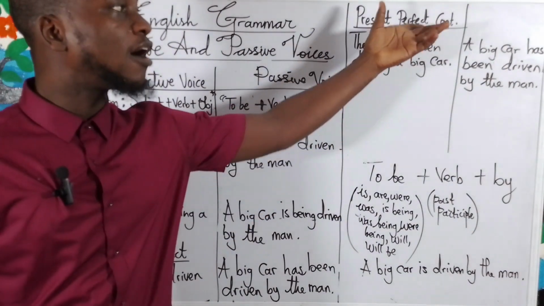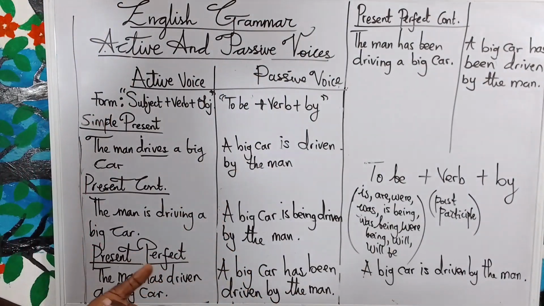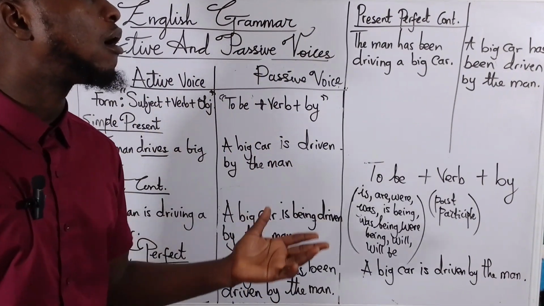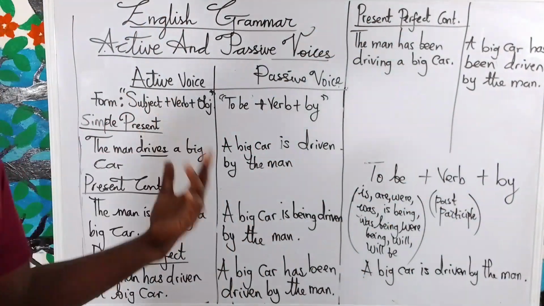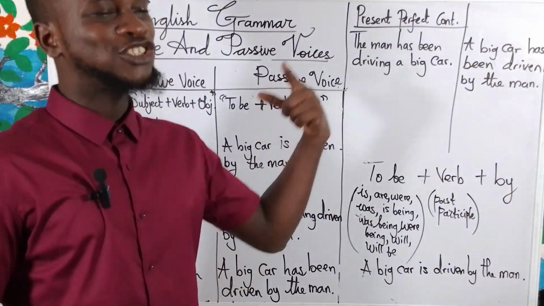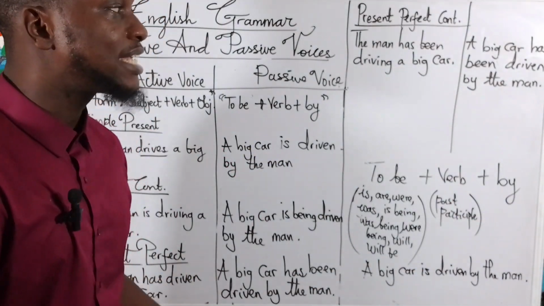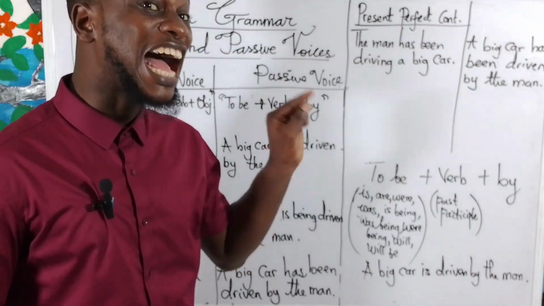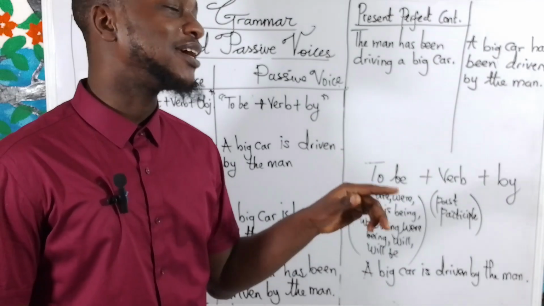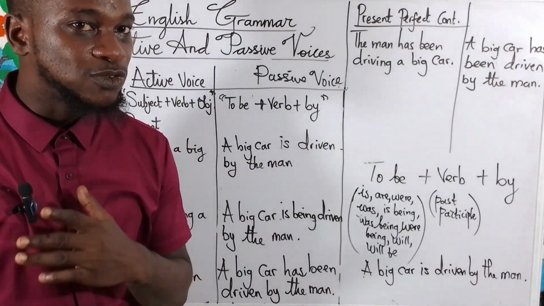So in past perfect continuous tense, you can say the man had been driving a big car. The man had been driving a big car. So in passive, you can now say a big car, and instead of saying a big car had been being driven by the man, you can just omit the being. You understand? You can just say a big car had been driven by the man. I hope you understand that. That's the work for past tense.